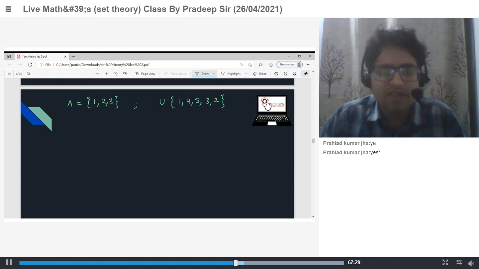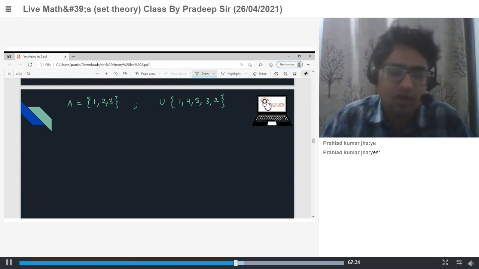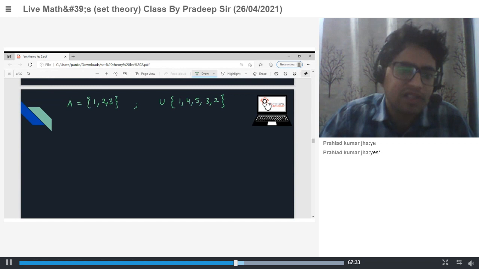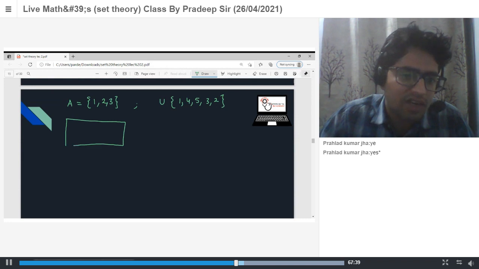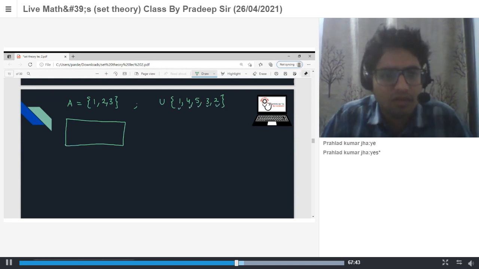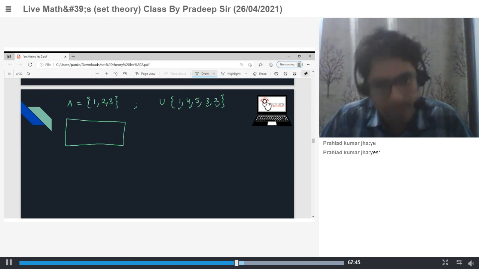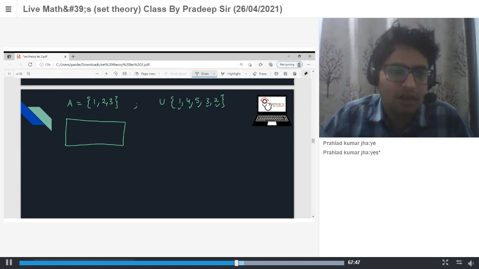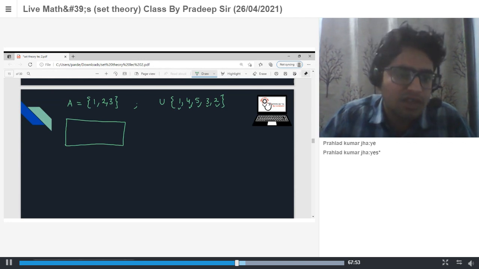So what is the Venn diagram for this scenario? Universal set is denoted by a rectangle. This rectangle contains these elements. Then we write all the elements and encircle 1, 2, and 3 with a circle. Now set A is what? Set A is a subset of U.